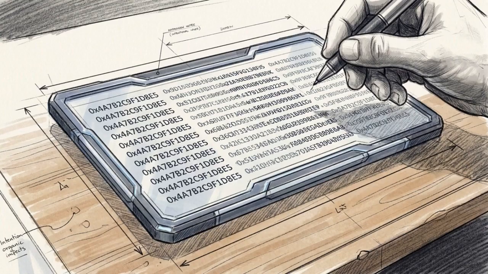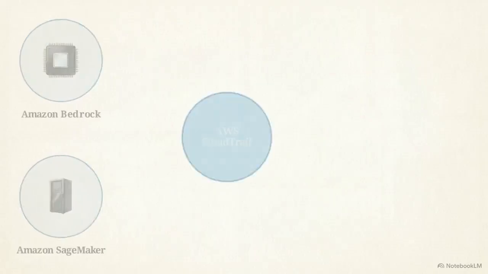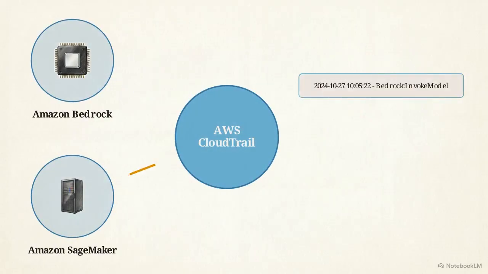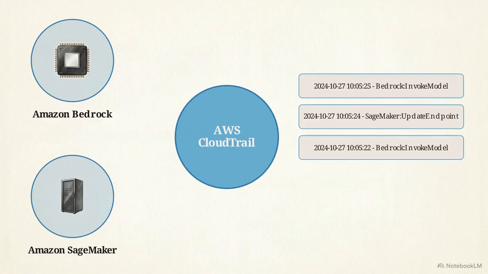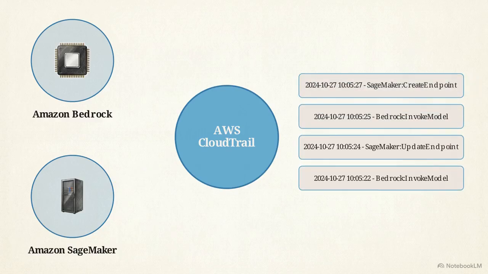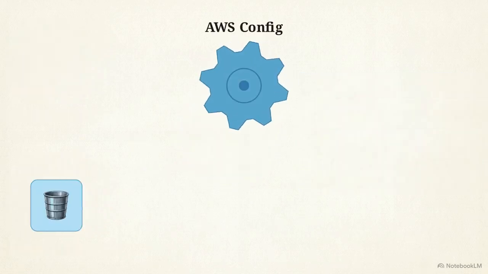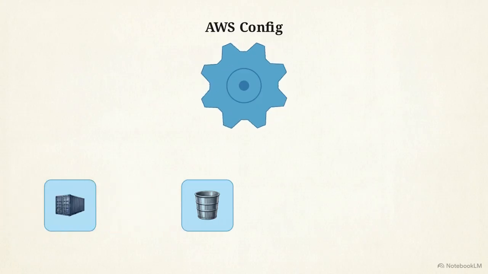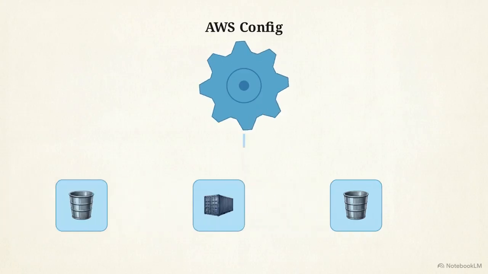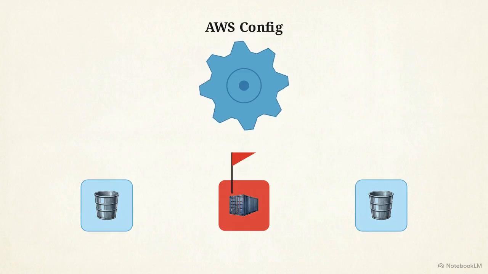A secure architecture is only verifiable if it produces an immutable ledger. You must be able to prove compliance to an auditor with objective data. AWS CloudTrail records every API transaction in the account, from model invocations in Bedrock to configuration updates in SageMaker. AWS Config continuously evaluates your resources against your security policies, flagging any non-compliant infrastructure changes as they happen. These tools work together to create a comprehensive governance layer across your entire AI environment.